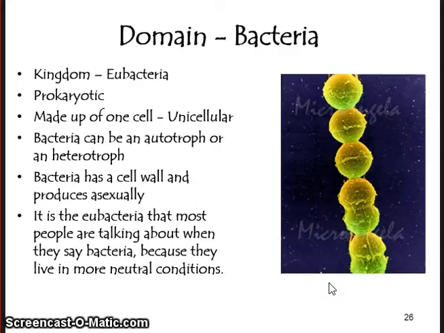All right, now we're looking at domain bacteria. We're on technically the third row. We're looking at kingdom Eubacteria. We just labeled prokaryotic. These organisms are made of one cell or unicellular. They make their own food by using photosynthesis, but these Eubacteria can also be heterotrophic. So make sure for feeding type you put autotroph and heterotroph. They can be either one. Bacteria has a cell wall and they reproduce asexually, meaning by themselves.